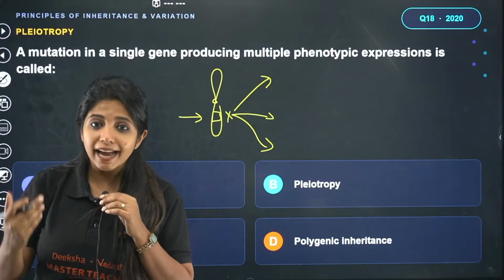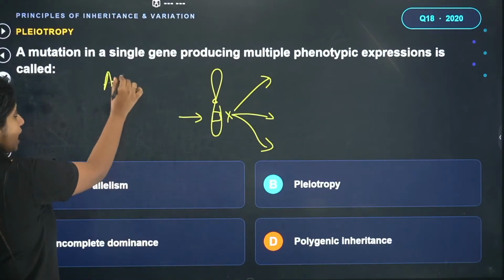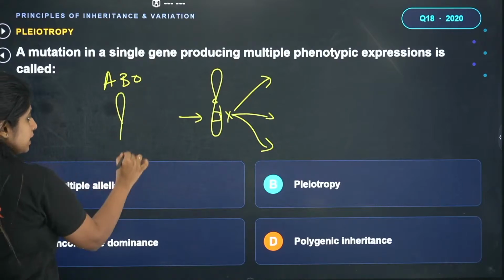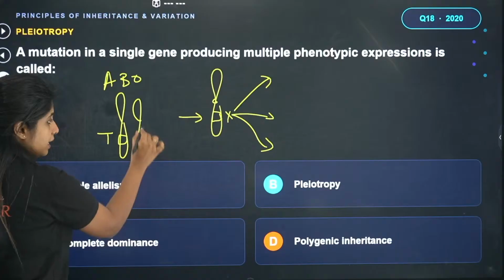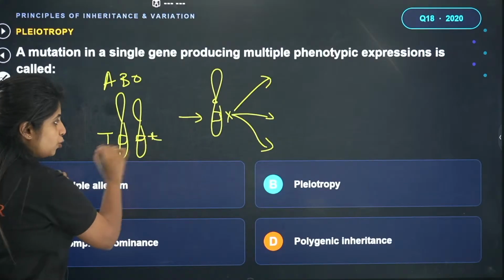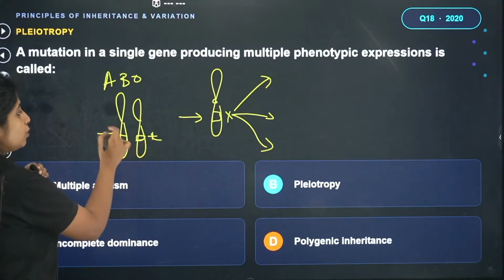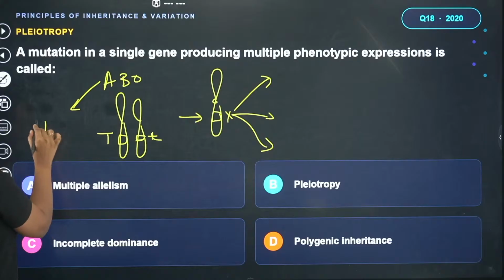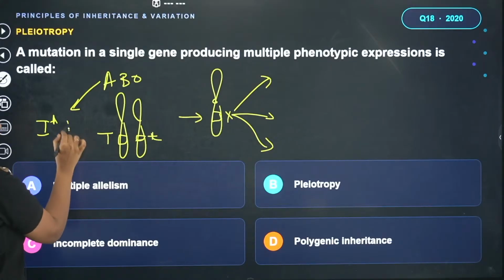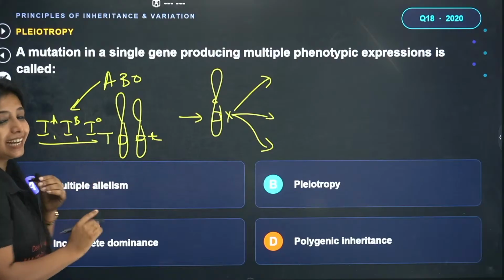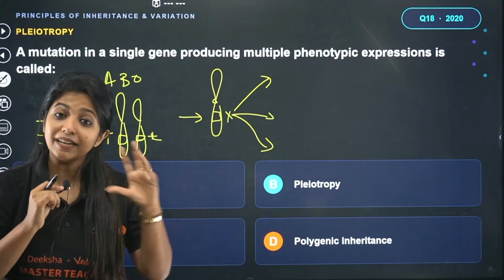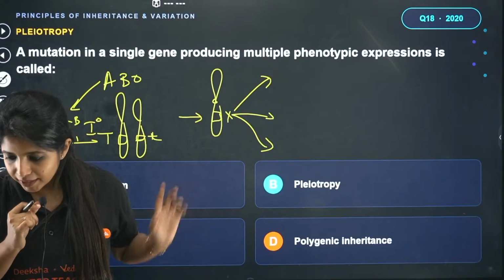Listen, multiple allelism is usually seen in the ABO blood group. Suppose this is a gene that I have. Usually I have studied capital T for height and small t for small height, two alleles for one character. But in the case of ABO blood group, you have IA for A blood group, IB for B blood group, IO for O blood group. Three different alleles for one particular thing itself. That is multiple allelism. That is not the case over here.